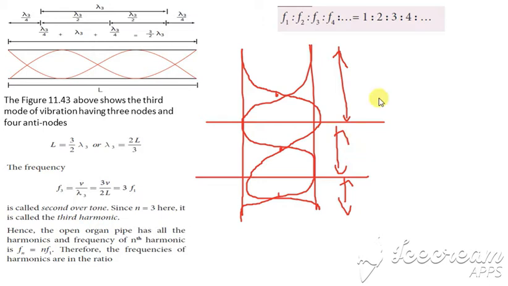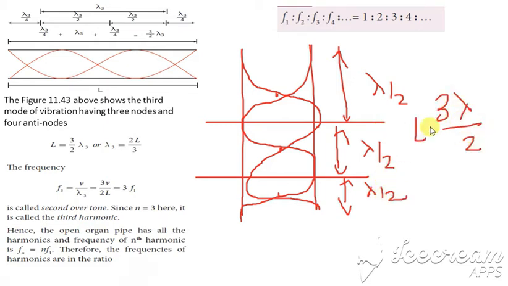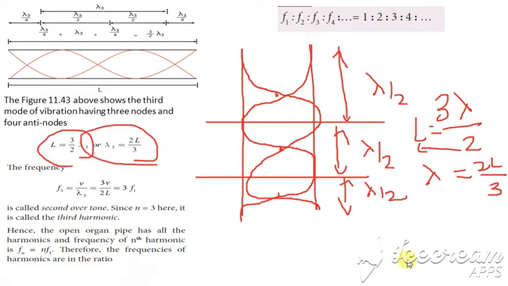This can be written as lambda by 2, again lambda by 2, again lambda by 2. If you add this, we get 3 lambda by 2. So L is equal to 3 lambda by 2. From this, if we want the value of lambda, we get 2L divided by 3.